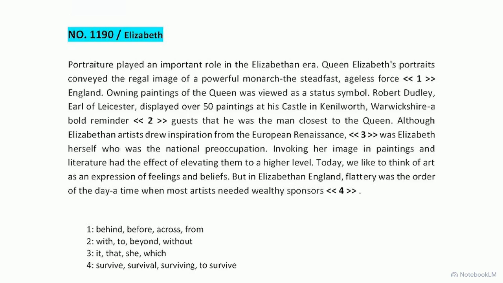Let's look at this PTE reading passage. Instead of guessing missing words based on the story, we'll analyze the underlying grammar. Look at the first blank. We have 4 prepositions: behind, before, across, and from.